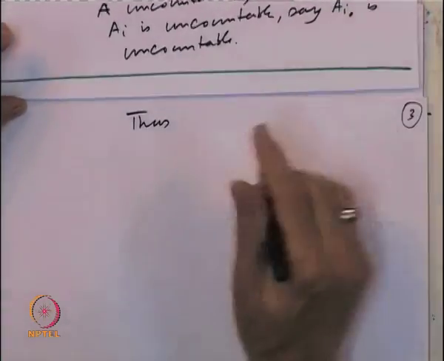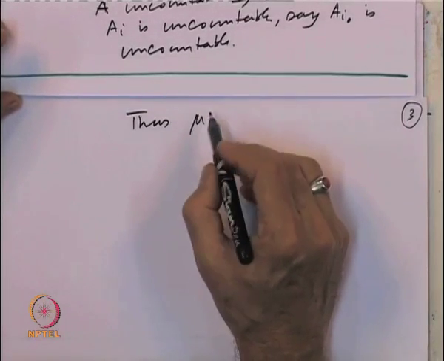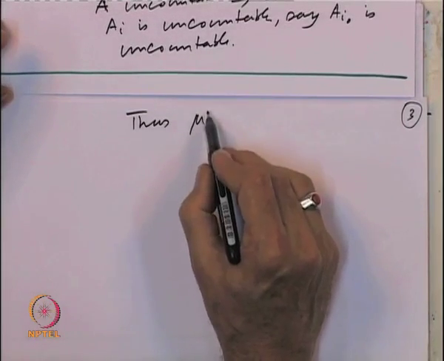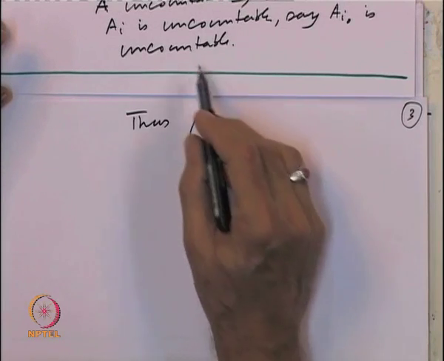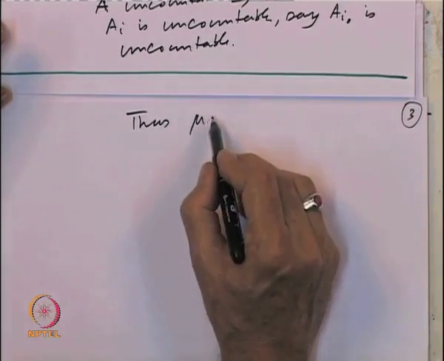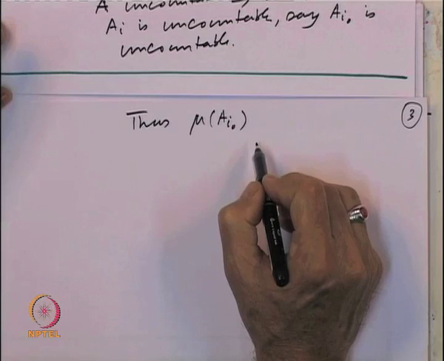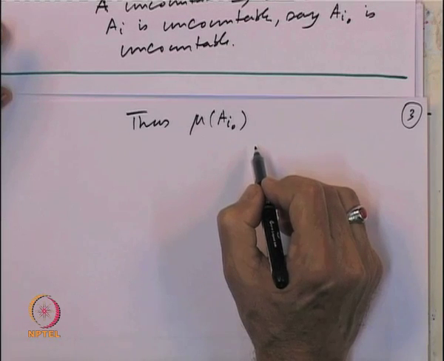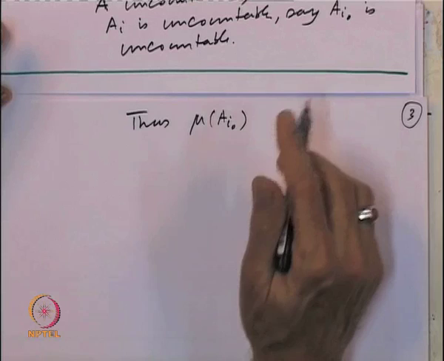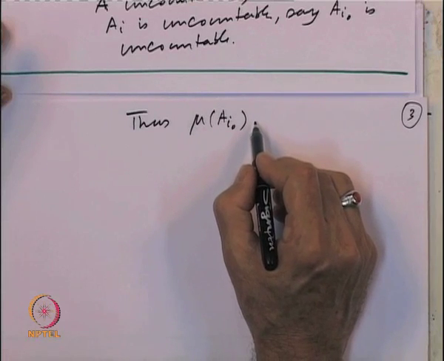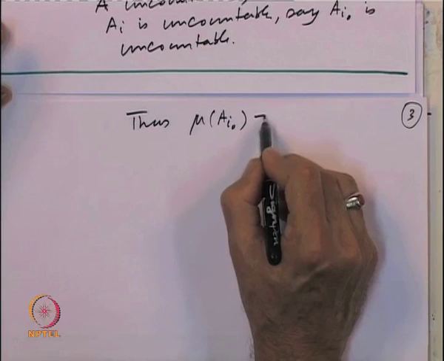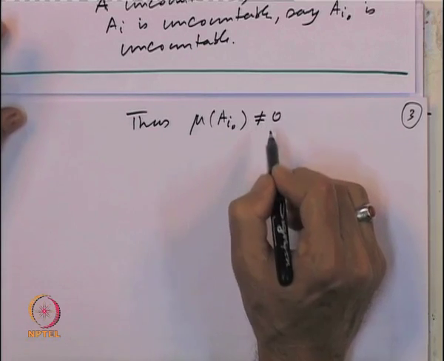But what will that mean? A_{i naught} is uncountable. So, mu of A_{i naught}, what can we say about that? That cannot be equal to 0.